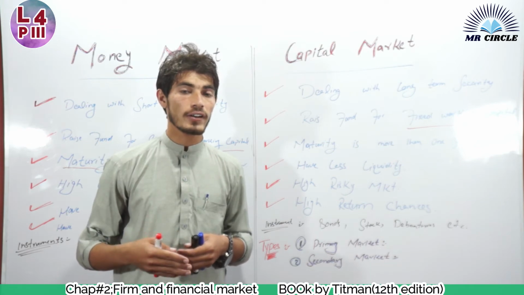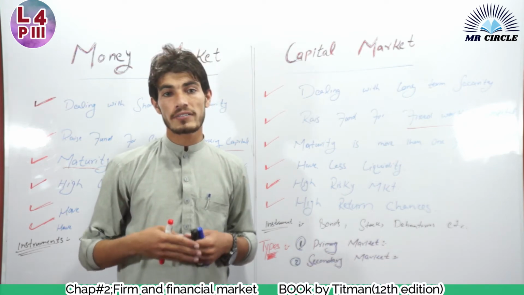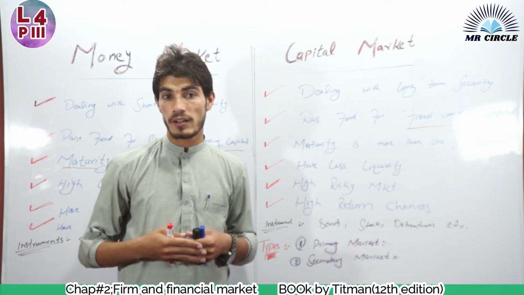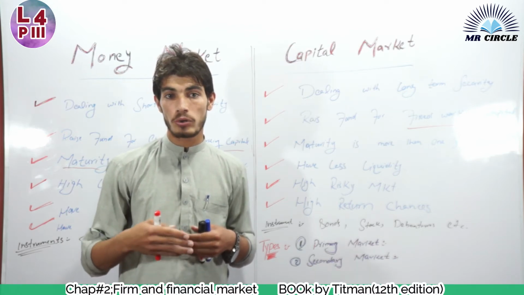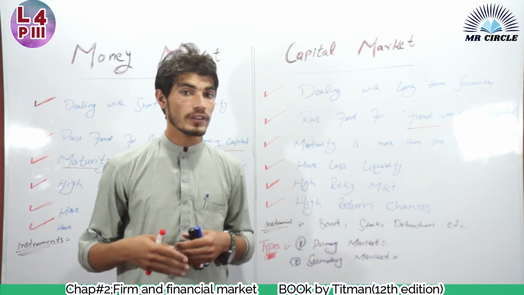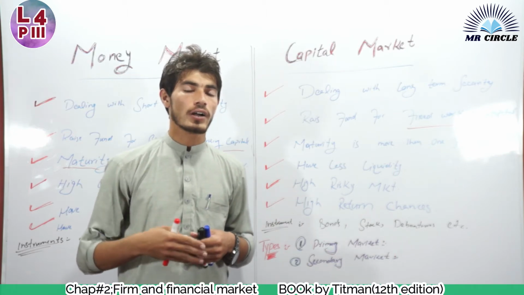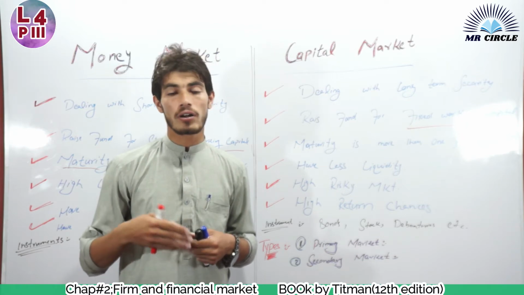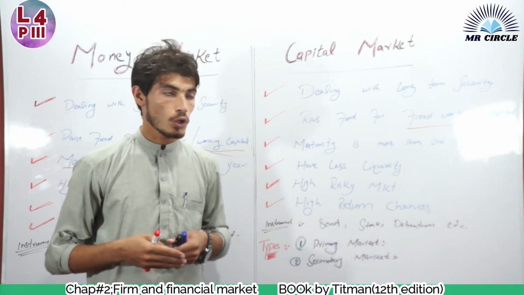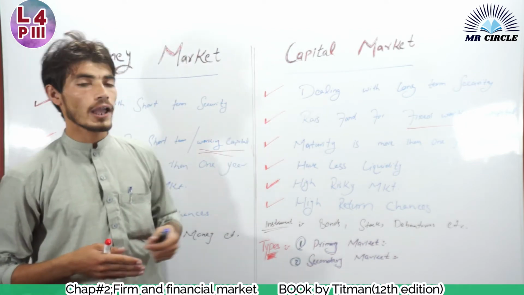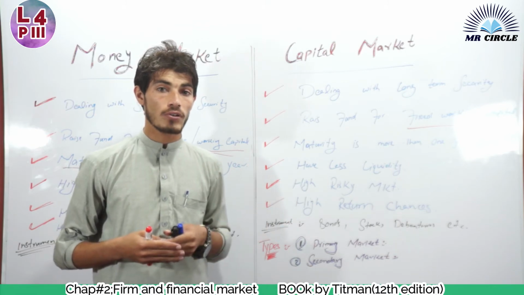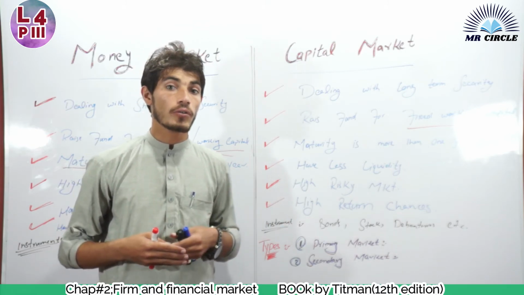When an asset is easily converted into cash in a short time, we say it has liquidity. But when the asset is converted in long terms, we say it has less liquidity. So the capital market has less liquidity because the shares and bonds are converted into cash in the long term.